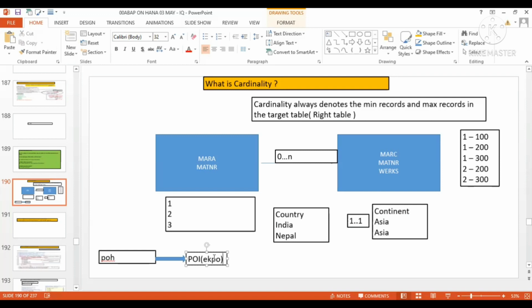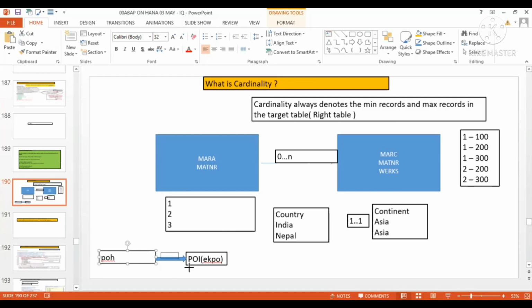We can have only the purchase order header, or is it that when we create the purchase order, it is necessary to give at least one line item? I'm not sure about that. If it is mandatory to give at least one line item, then it's going to have 1..n. But if it is not mandatory, if we can create only the purchase order header, then it's going to be 0..n, right?